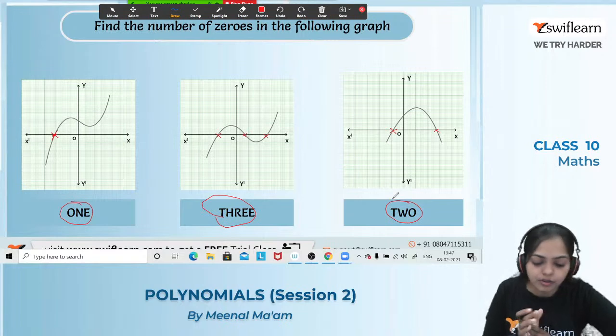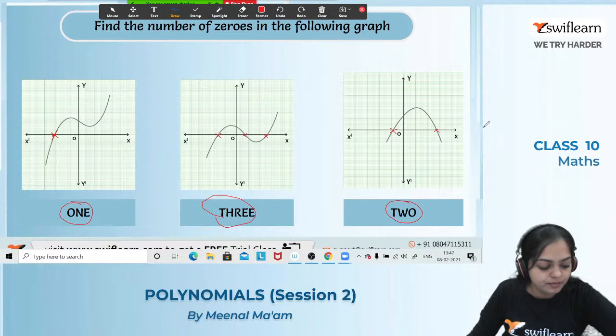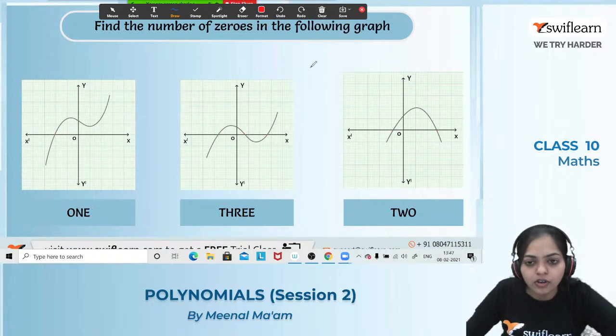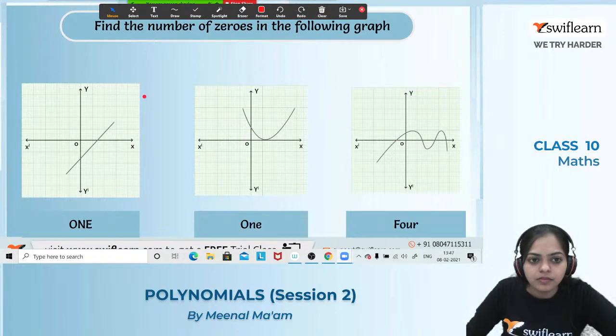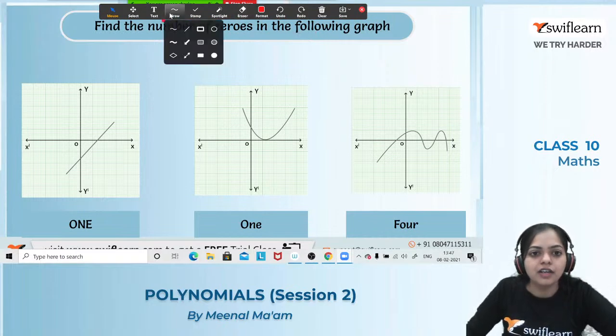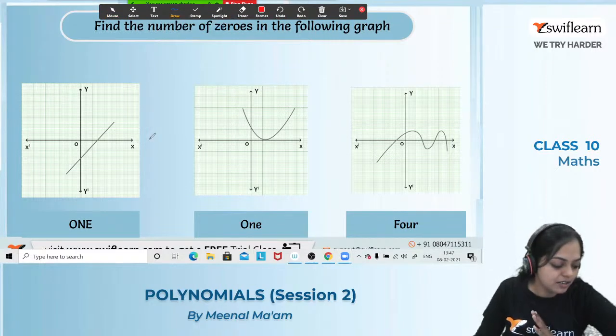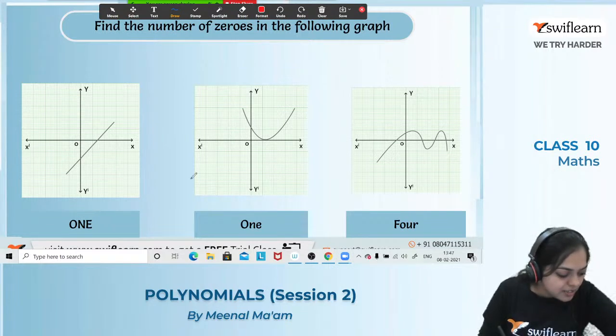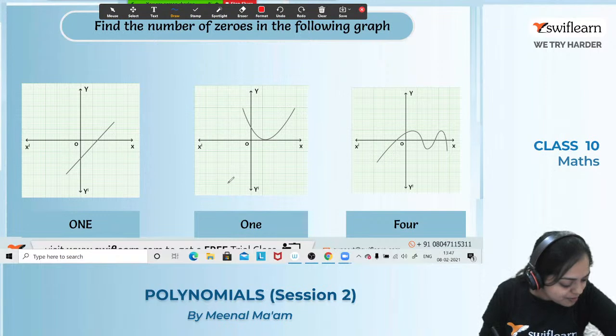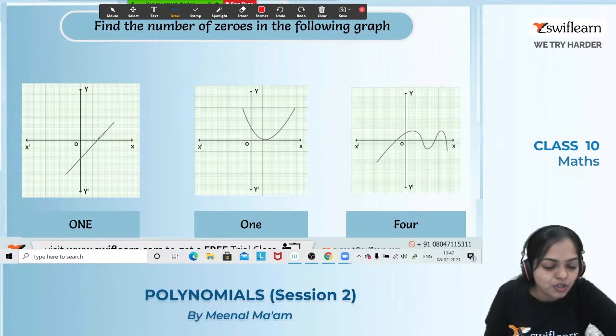Any doubt till here? No, no doubt at all. Okay, so if no doubt at all, let's have a look over one more question. Alright, here also you have to find the number of zeros in the following graph. And now I know everyone will be able to do it, but let's solve this question together. Yes, Preeti, good afternoon. Yes, solve this question.